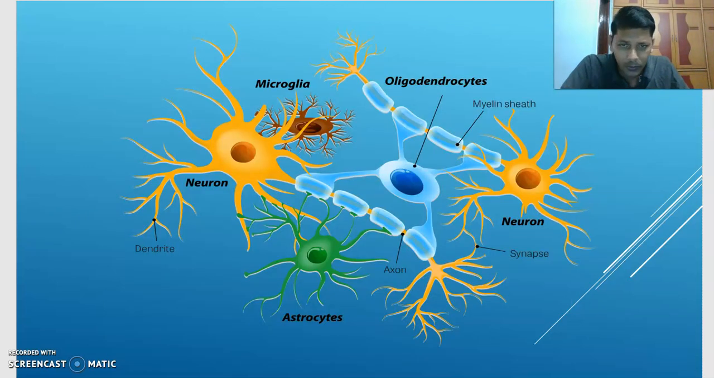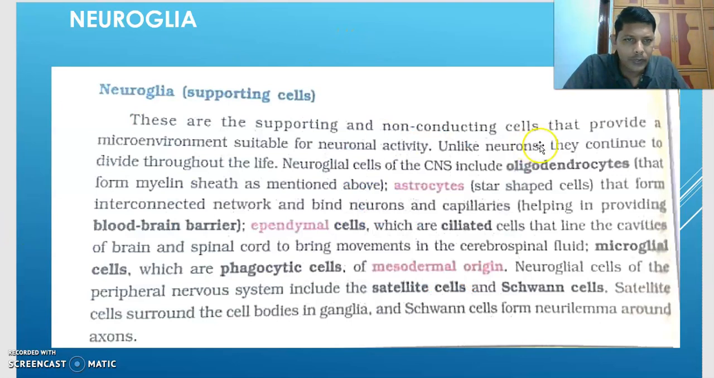I will also show you here. Okay, look at this one, oligodendrocyte. What is it forming here? It is forming myelin sheath, beautiful myelin sheath here. And you can observe here one oligodendrocyte. This is one neuron. This is one neuron. It can myelinate many neurons. But whereas Schwann cell can myelinate only one neuron. But the single oligodendrocyte can myelinate many neurons. Okay, that's the first one.